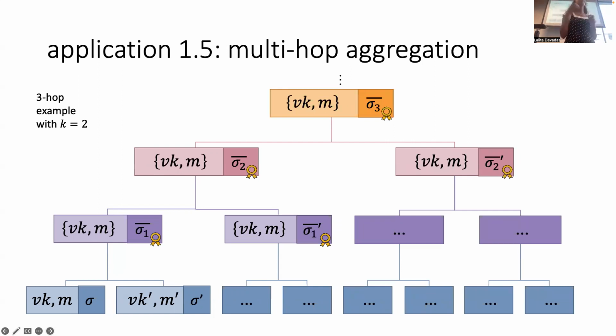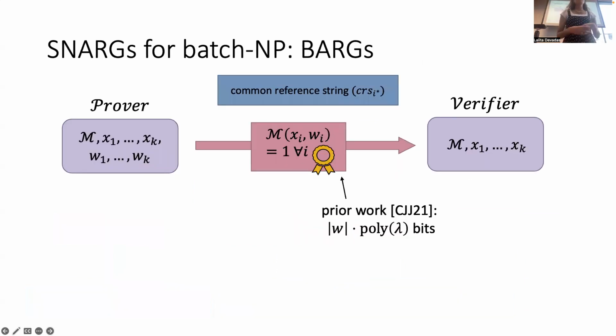Of course, I'm assuming that for some of you, there are alarm bells going off. What is the length of the sigma bar going to be as we keep going, right? The problem that we'll encounter with any previous work, including CJJ, is that the length of the proof has a multiplicative overhead in the length of a witness. In this case, the length of a proof for CJJ is the length of one witness times poly lambda bits. This means you can only do a constant number of hops, right? And if you play with the parameters, you can get to slightly super constant, but basically you're limited in how many times you can hop.